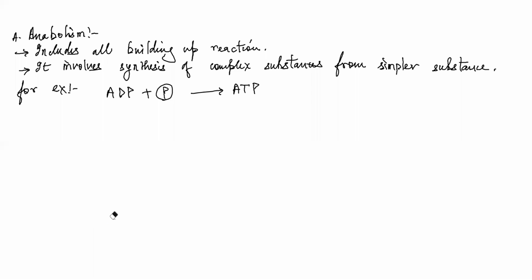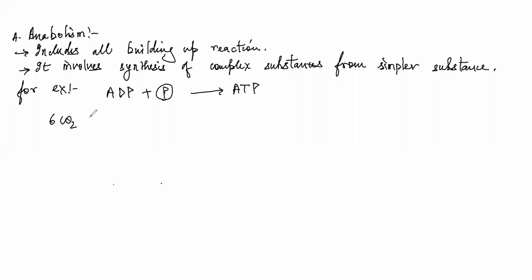Or I can take another example in plants. A very simple one, you already know about it: formation of many glucose molecules combined to give one molecule of starch. Yes, that can also be called an anabolic type of reaction.